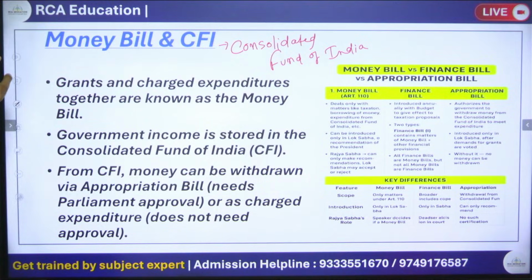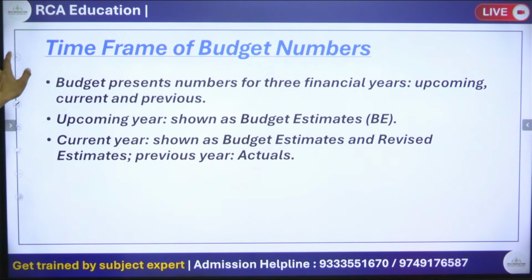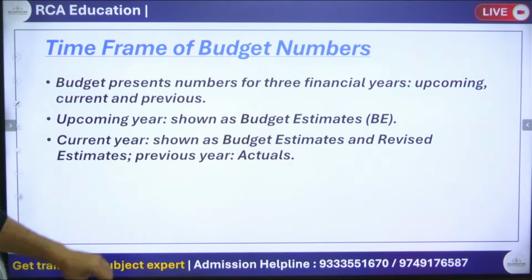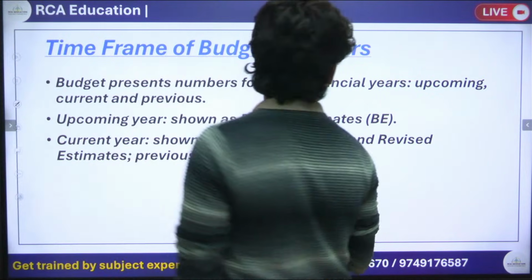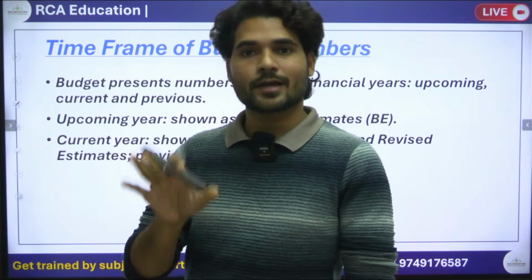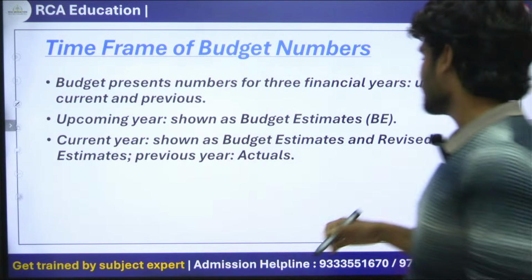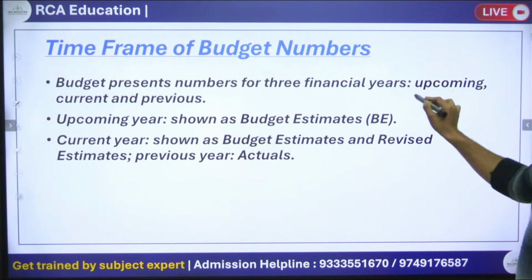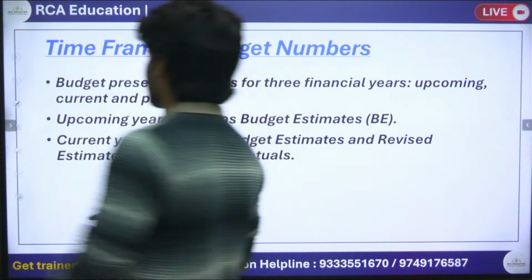This is written here, in the frame of the budget numbers. So remember this. The budget presents numbers for three financial years. The first is the upcoming financial year, the financial year which is coming.